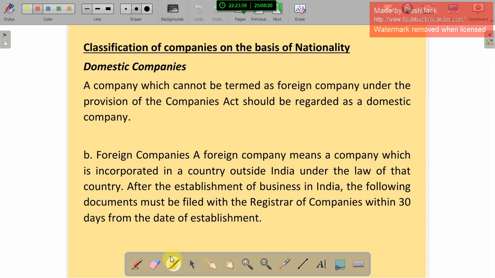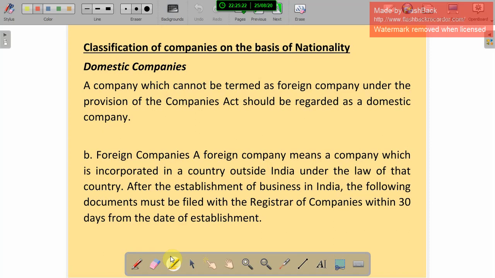And a classification of companies on the basis of nationality. Domestic company: a company which cannot be termed as a foreign company under the provisions of the Companies Act should be recorded as a domestic company. So an Indian company, registered only in India, is called a domestic company. Foreign companies.